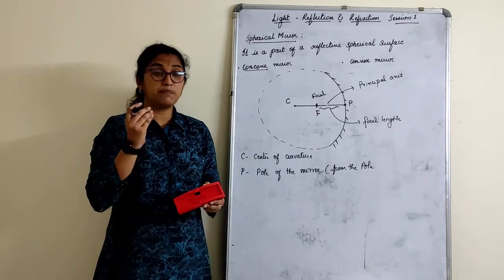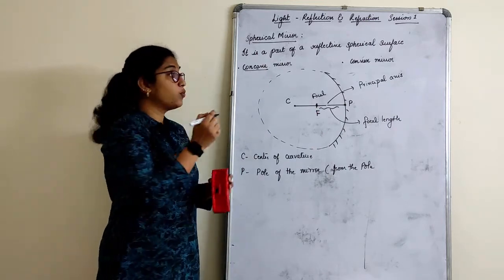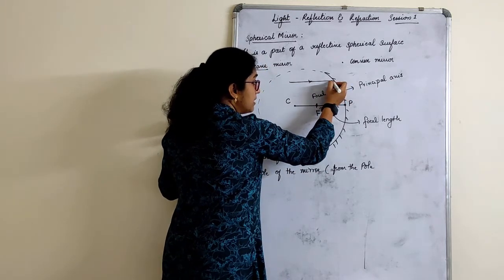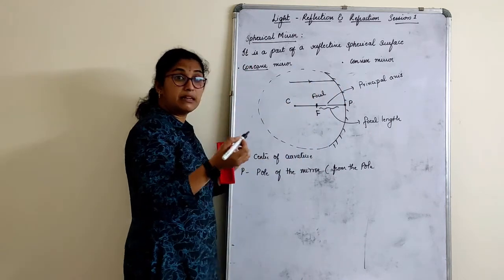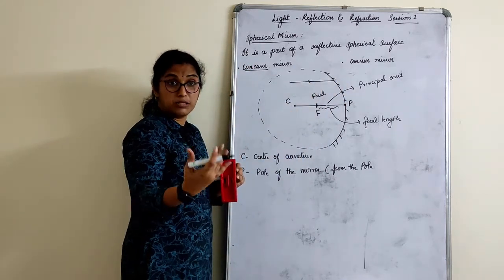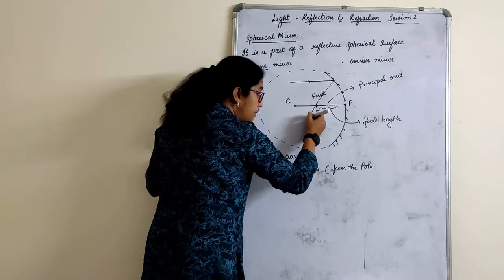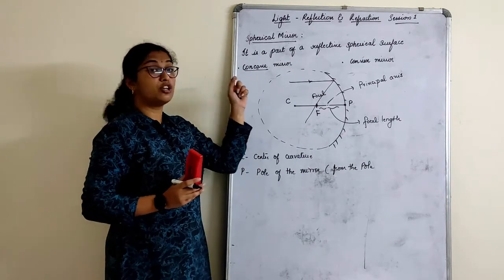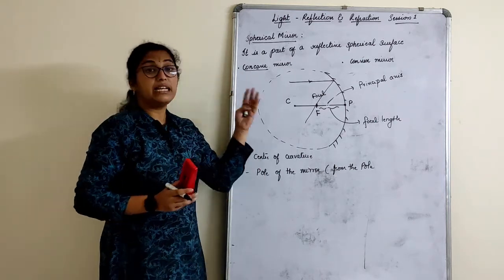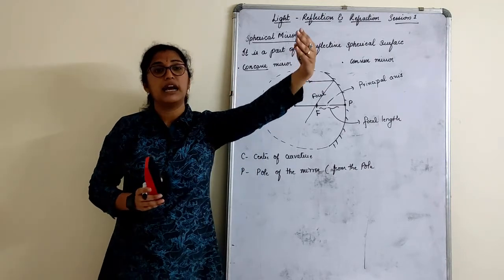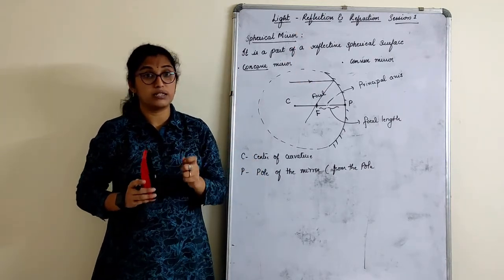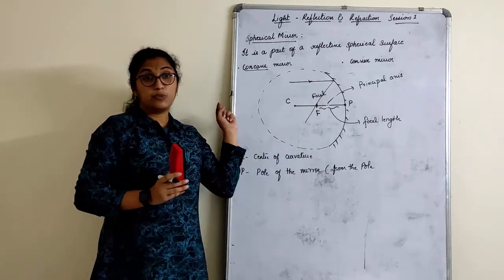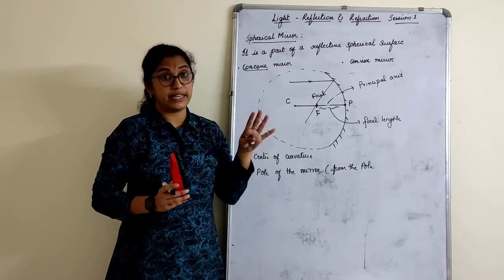So focus is a point where the ray of light, when it hits the mirror, see if this is one ray of light which is hitting the mirror, what will happen in the mirror? The mirror has a tendency to reflect, bounce, right? So it will reflect and it will pass through focus. So usually in concave mirrors, any ray of light which hits the mirror has to always pass through the focus. That is why focus is a point where the rays of light meet after reflection.